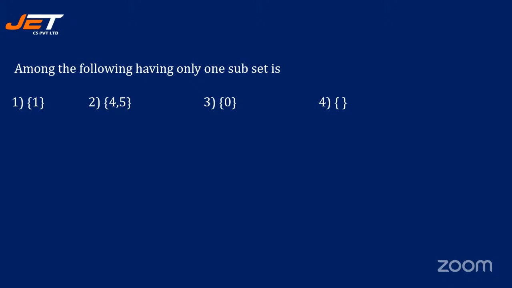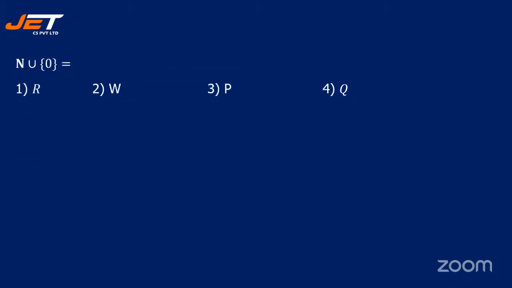Only one subset is option 4. Okay. So many of you are giving me the correct answers as option 4. Shobha, Nikita, Naveen, Harish, Harika, Narasimha. Good. And see the next question.